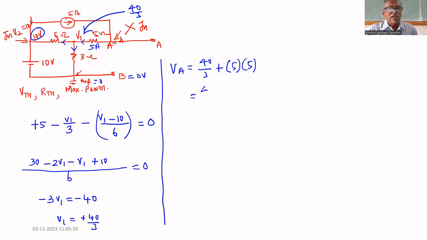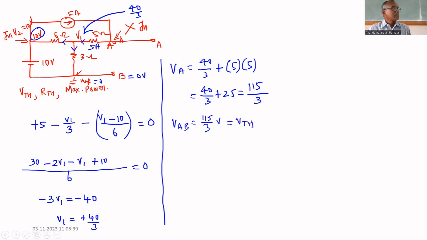So 40 by 3 plus 25, that is equal to 115 divided by 3, since 75 plus 40 is 115. Therefore, with B equal to 0, VAB equal to 115 divided by 3 volts. That is equal to V Thevenin.